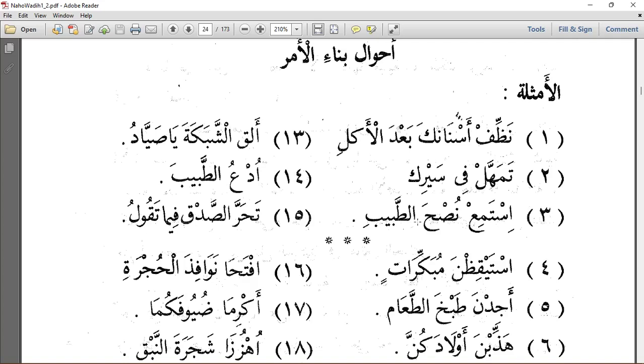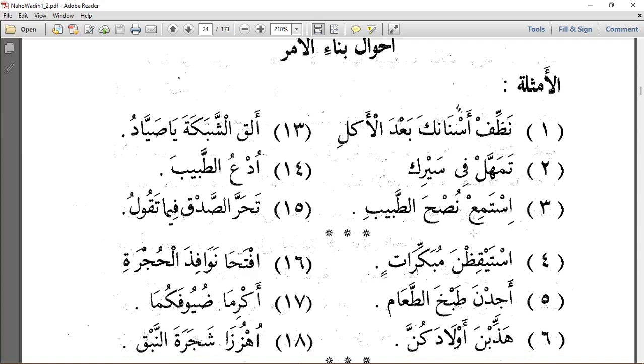Istami' nushat tabib. Istami' from istama'a, yastami'. Then we bring it to tastami', to form our amru. So we have istami'. So istami' is also mabniyu ala sukun. Why? Because the last letter is a sound letter and nothing is connected to it. Istami' nushat tabib: listen to the advice of the doctor.